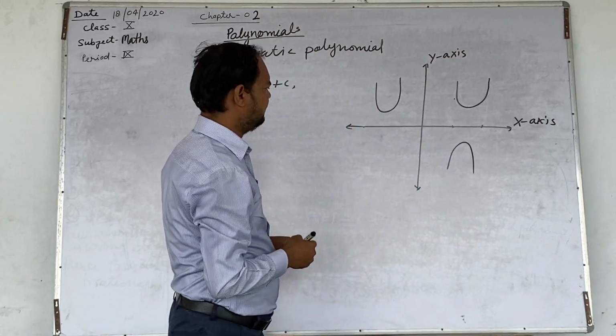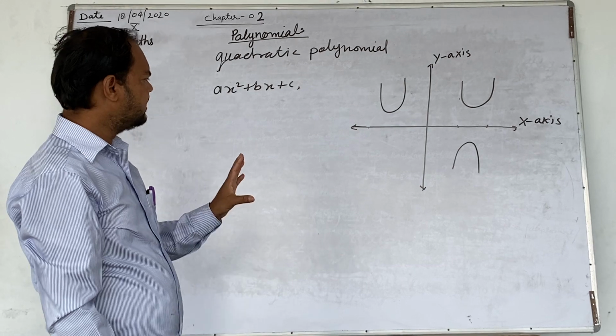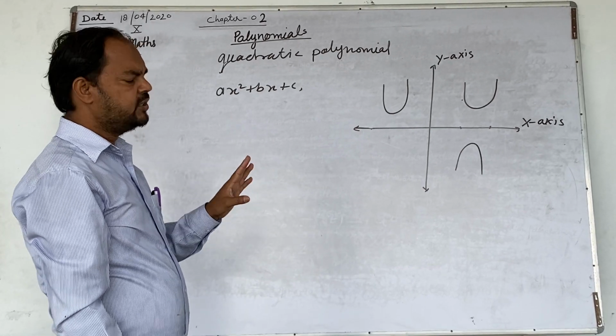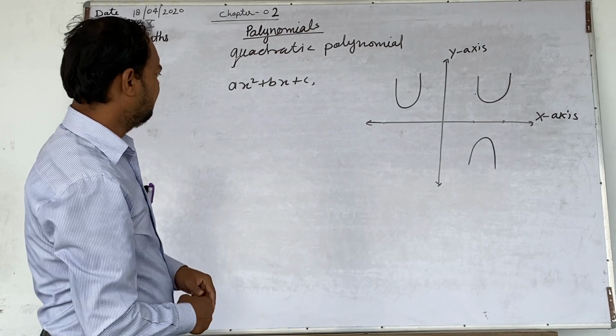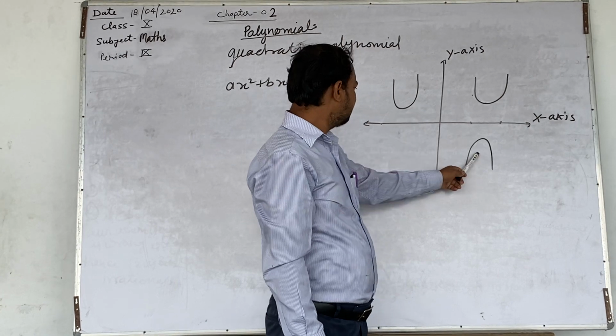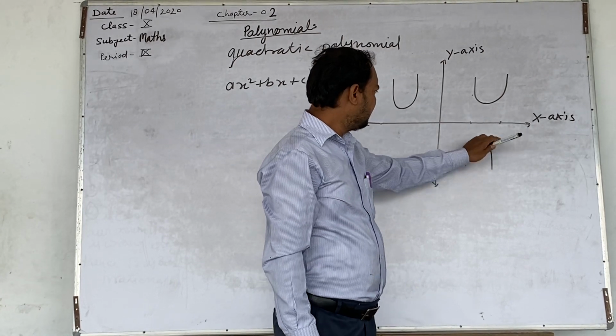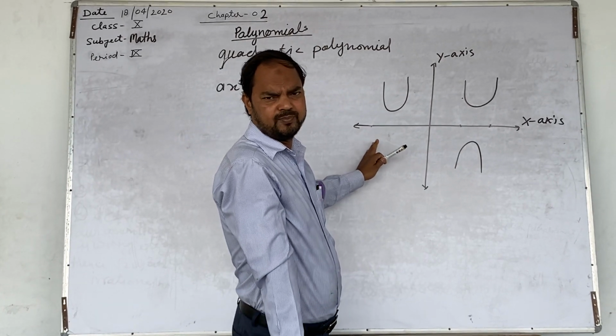Since we know that the point where graph cuts x-axis is zero of the polynomial. The value of x is zero of the polynomial. But in this case, the parabola doesn't intersect x-axis anywhere, so we can say it has no zeros.